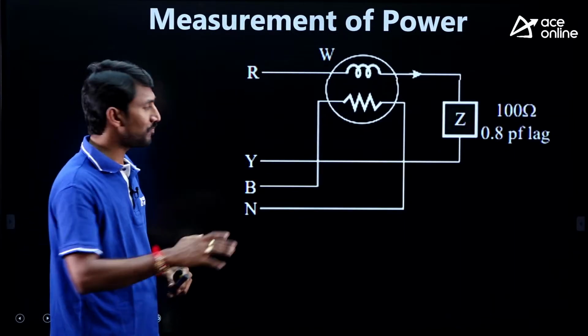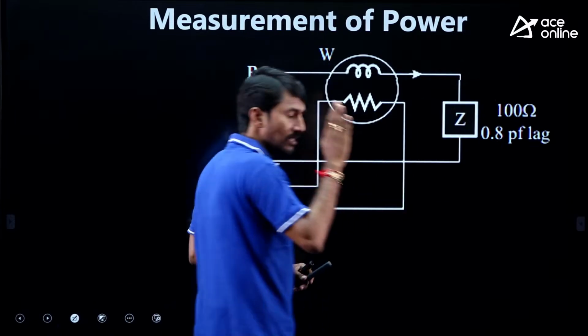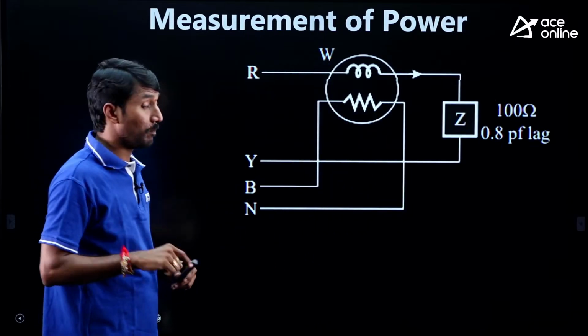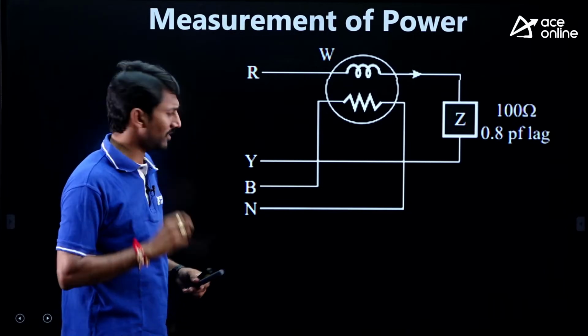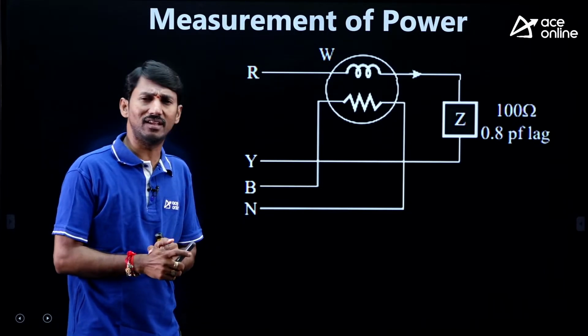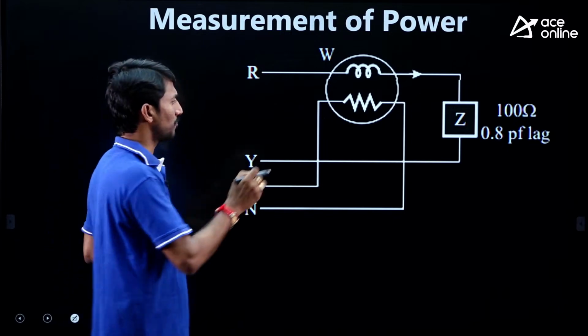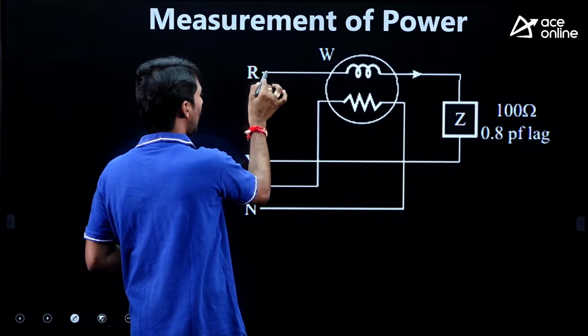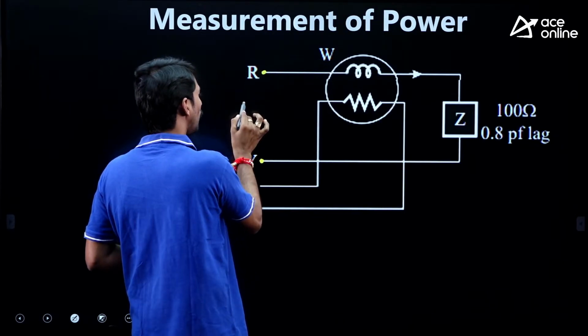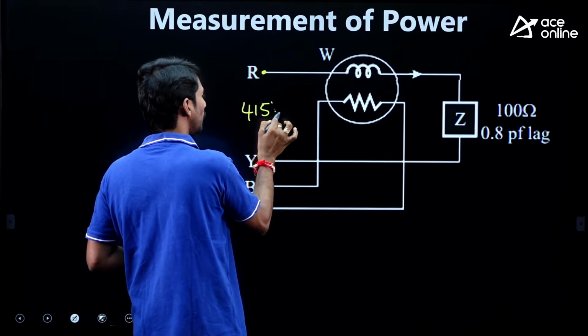So what is the circuit diagram? This is the circuit diagram. In this entire diagram, the star shape is not drawn, but he has mentioned 3-phase, 4-wire, so automatically it is a star connection. Neutral wire is there. Okay, sir. Single phase load connected between R and Y. What is the voltage? 415 volt.